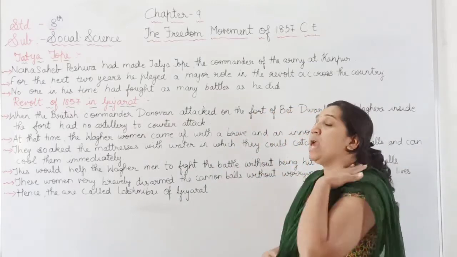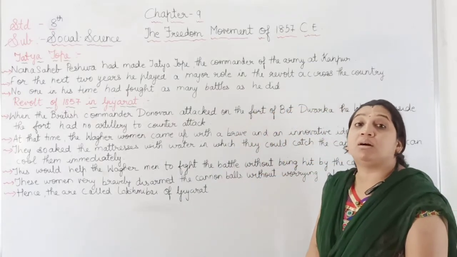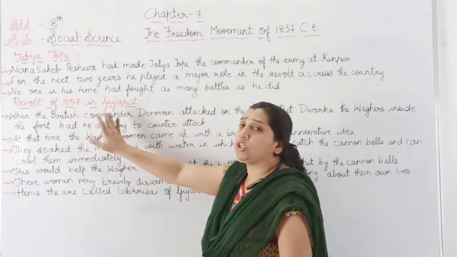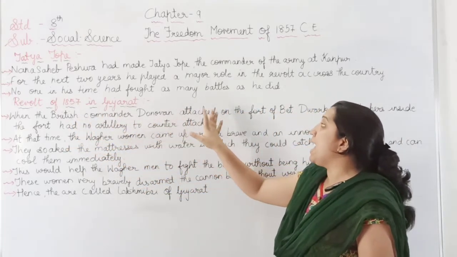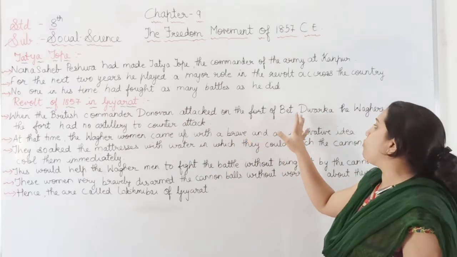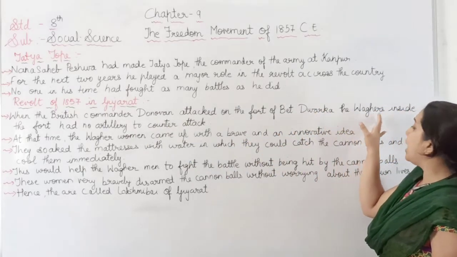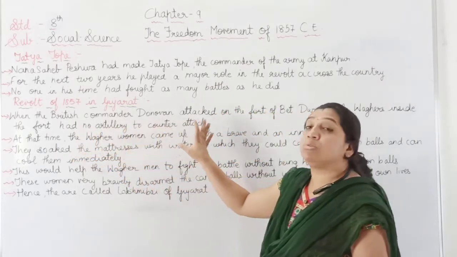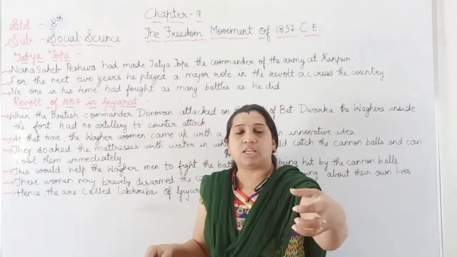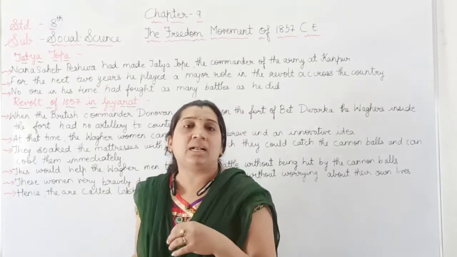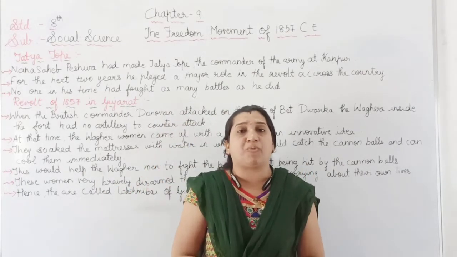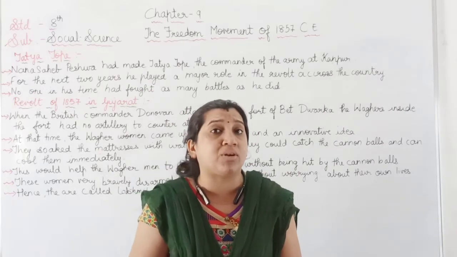Now what happened in Gujarat during the year 1857? When the British commander Donovan attacked the fort of Bet Dwarka, the Waghels inside the fort had no artillery to counter attack. In the next topic, we are going to study the reasons for the failure of the revolt of 1857.